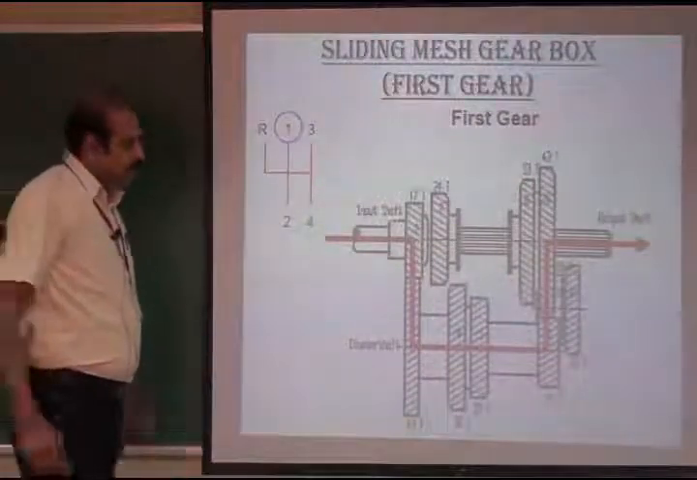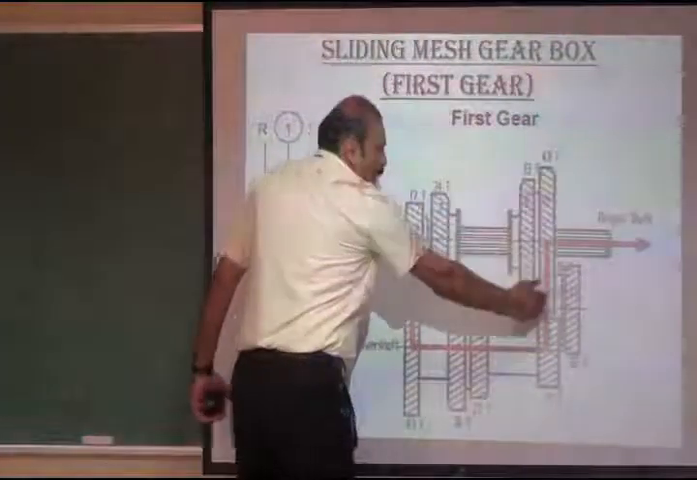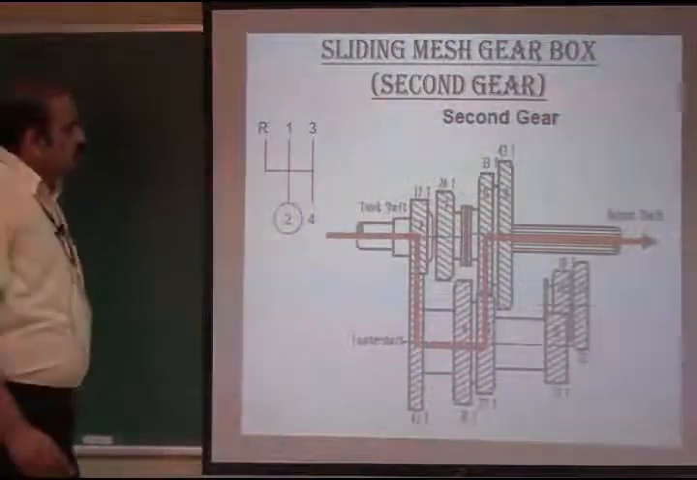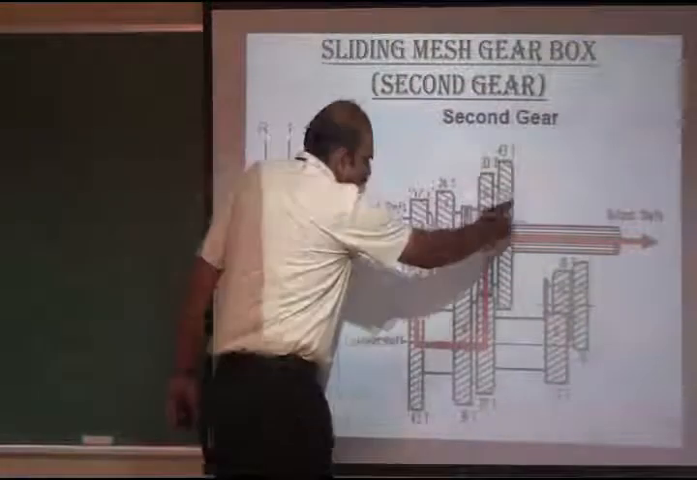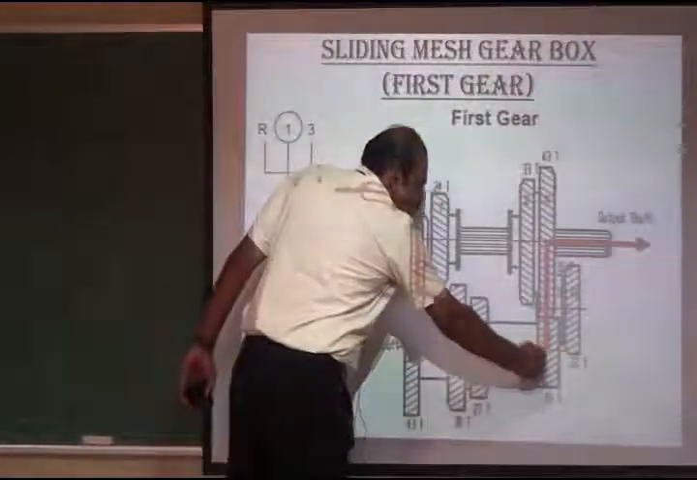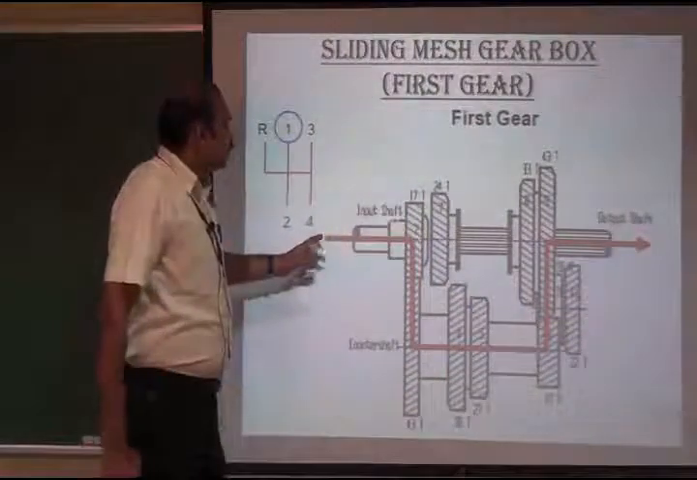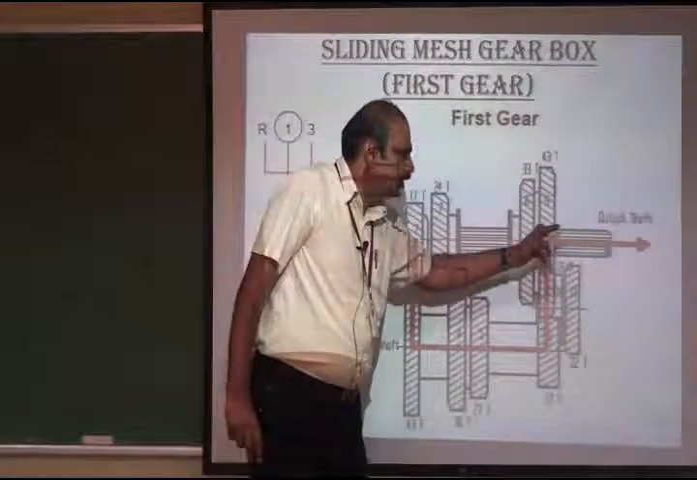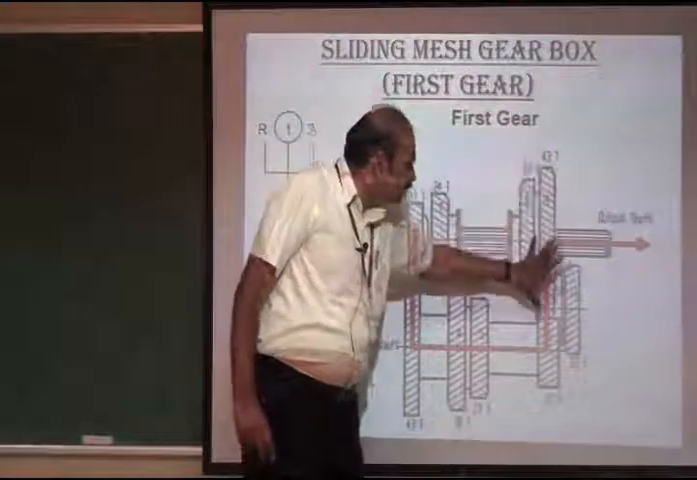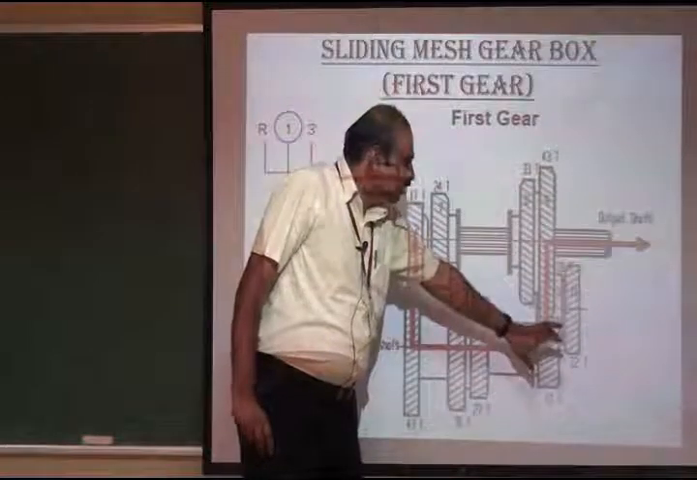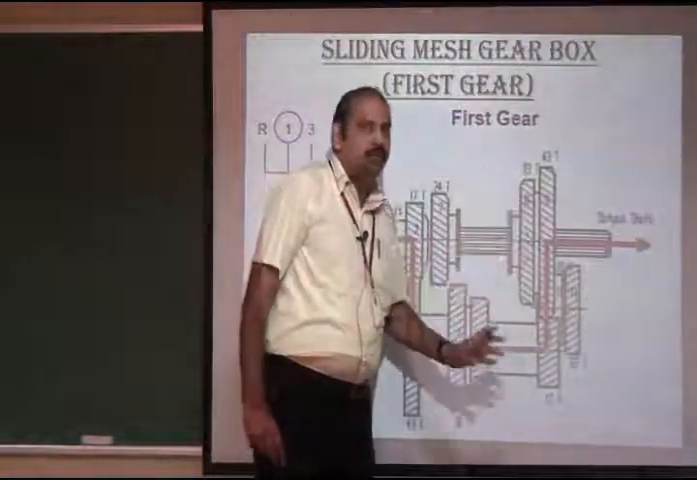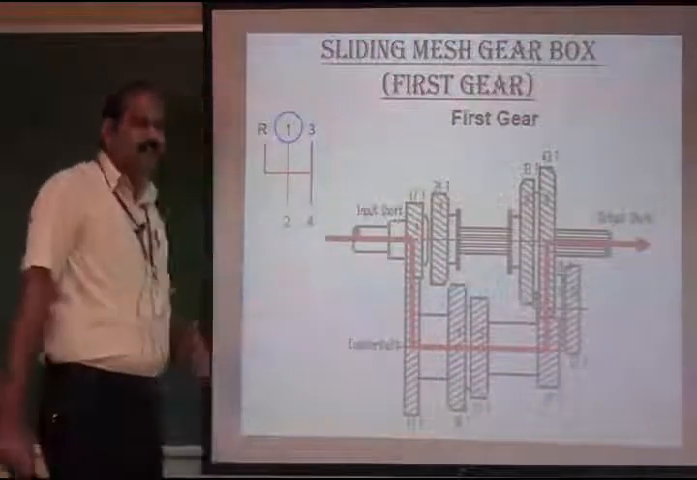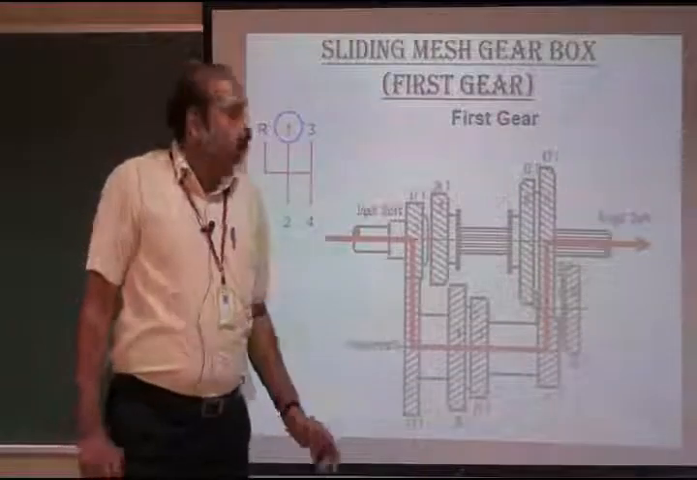During the first gear, the largest gear pair is engaged to the counter shaft gear. So the power input from the input shaft goes to the counter shaft, then goes to the output shaft. Here the largest pair is pushed to mesh with the counter shaft gear. So the torque produced is high, at the same time the speed is very low. So torque and speed are inversely proportional.